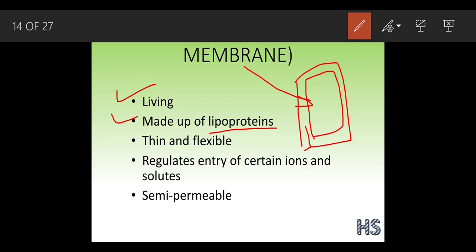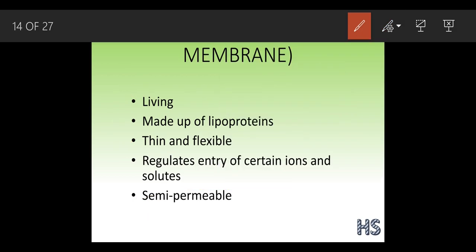As this is living, it needs some nutrition too for survival. The cell wall was rigid, meaning very strong, but this is not rigid. It is thin and flexible, meaning easily movable. It regulates the entry of certain ions. Why does the word certain come here? Certain ions and solutes, because the plasma membrane is semi-permeable in nature.